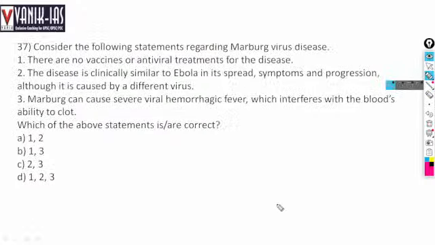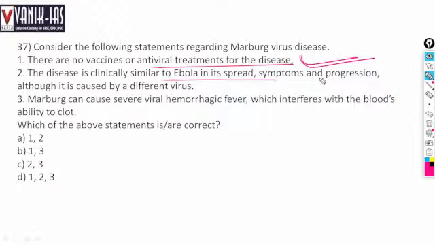Then consider the following statements regarding Marburg virus disease. What is Marburg virus disease? There is no vaccine or antiviral treatment for this disease. Yes, this is right. The disease is clinically similar to Ebola in its spread, symptoms and progression, although it is caused by a different virus. Yes, it is caused by a different virus, but similar to Ebola.